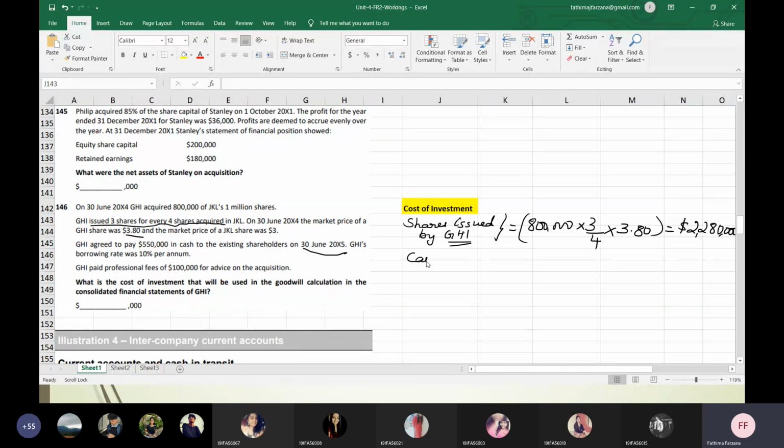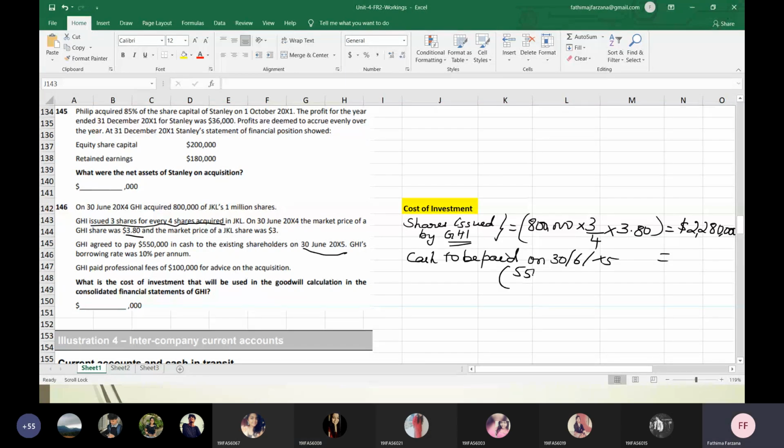So I'll just write it very simply. Cash to be paid on 30th June 2005. How much should I pay? 550,000.